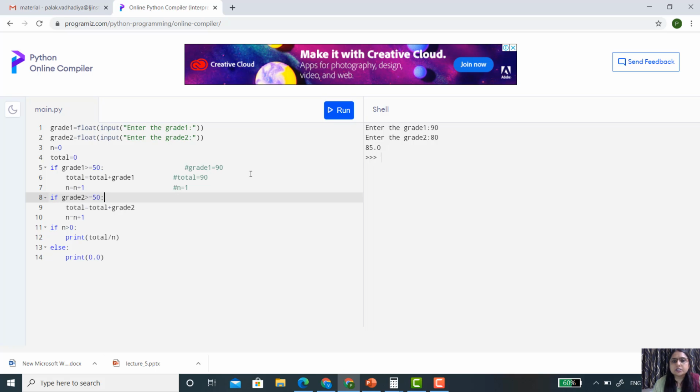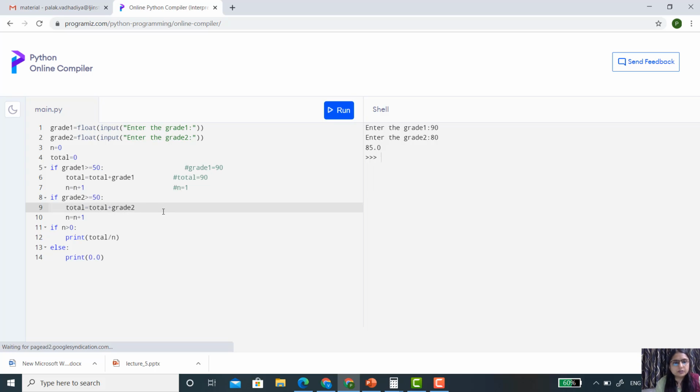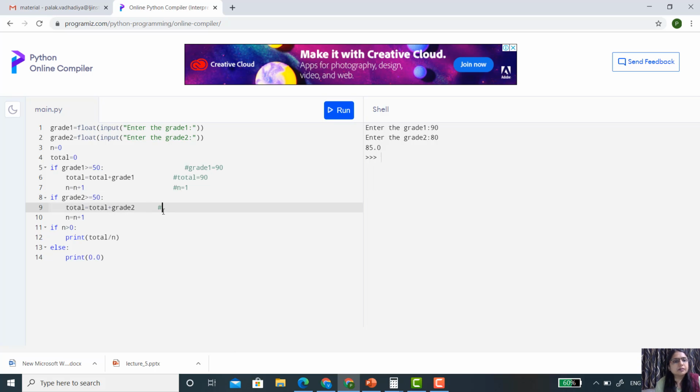Now the next condition. In the place of grade 2, you just assume it's 80. So 80 is greater than or equal to 50. Yes, this condition is also satisfied, so the body of if will execute. Now the total is 90, and to 90 the grade 2 is added, that is 80.